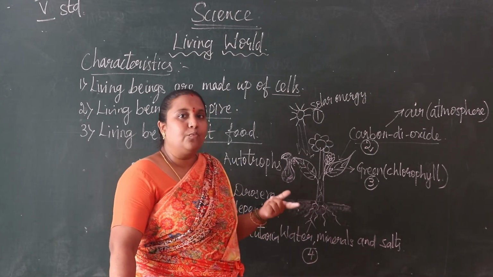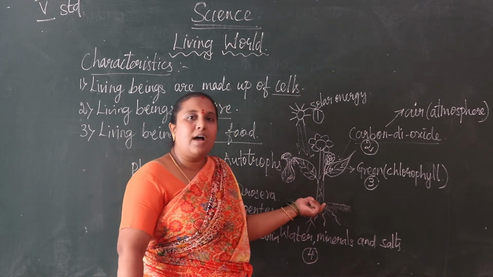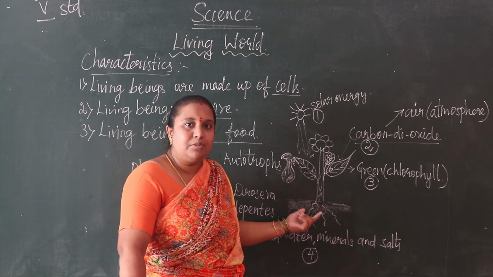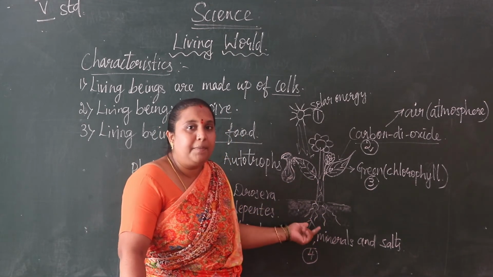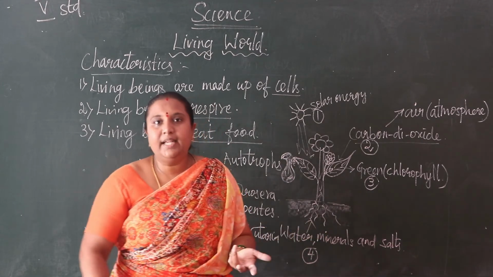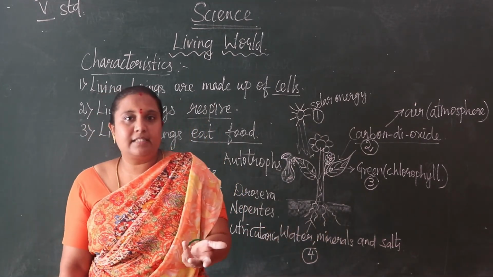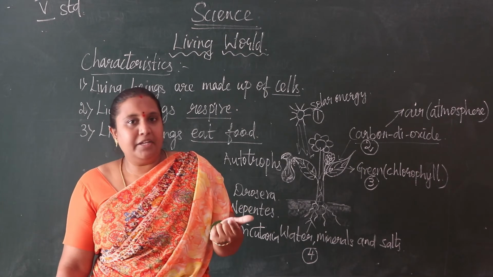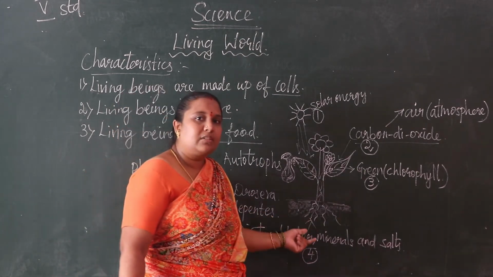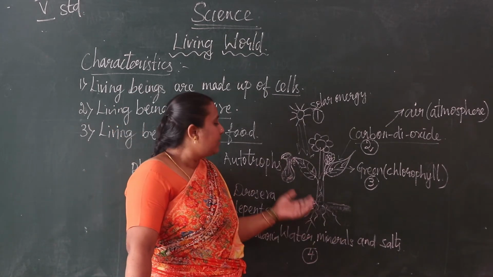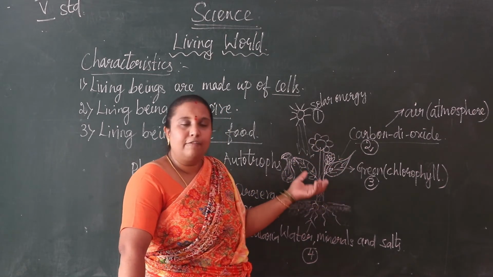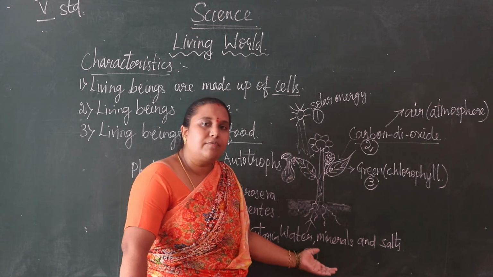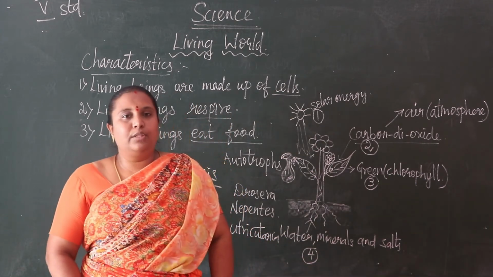Sometimes we eat stems as food, and sometimes roots as food, for example carrots, beetroots and radish. Likewise, green leaves and flowers we also eat as food. So all the parts of the plant we eat as food items.